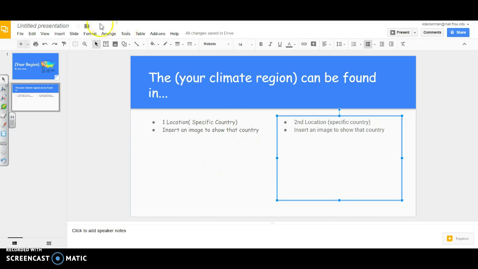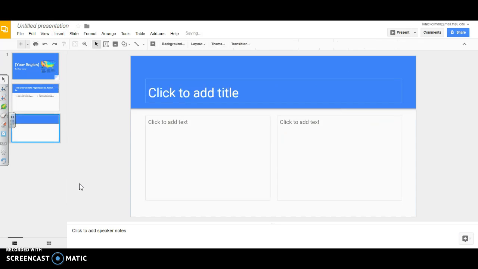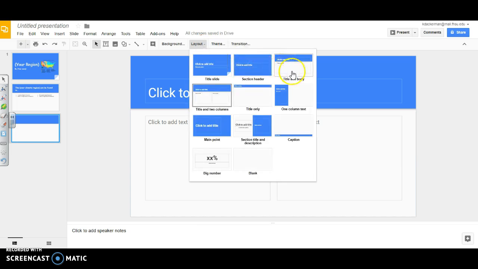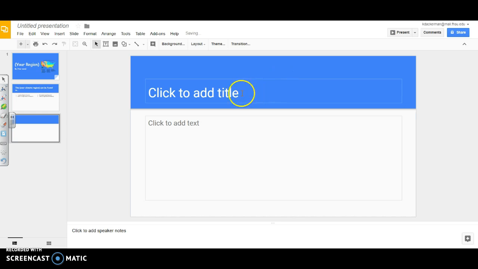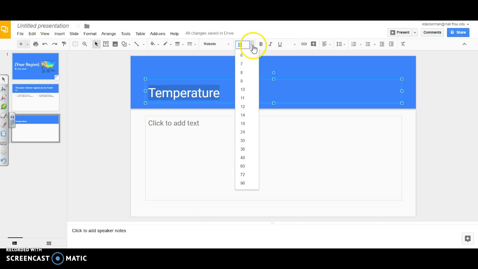Then for your third slide, you're going to go back up again and insert a new slide. Now, as I said, when you click on a new slide, it will come up to the same slide you had in the previous slide. So what I'm going to have you do is change the layout again, and I'm going to do title and body this time. And the title for this one needs to be temperature. And you might change the font to a bigger font if you would like.